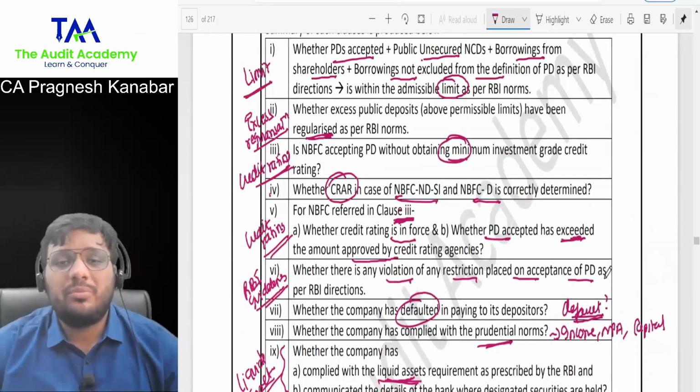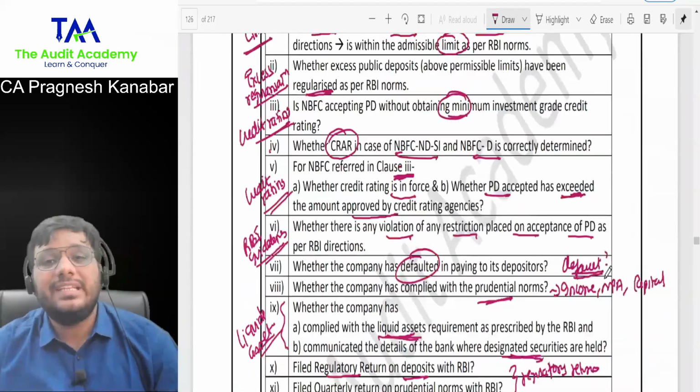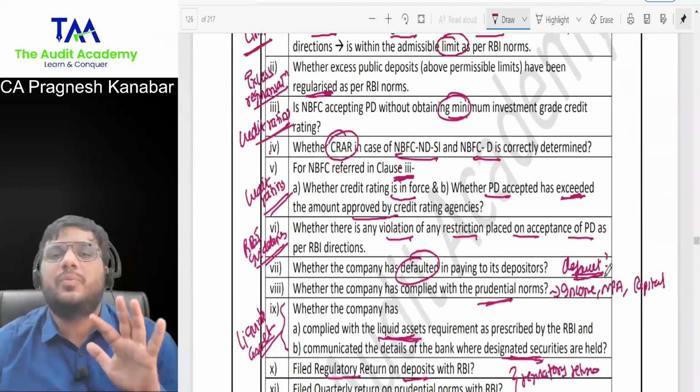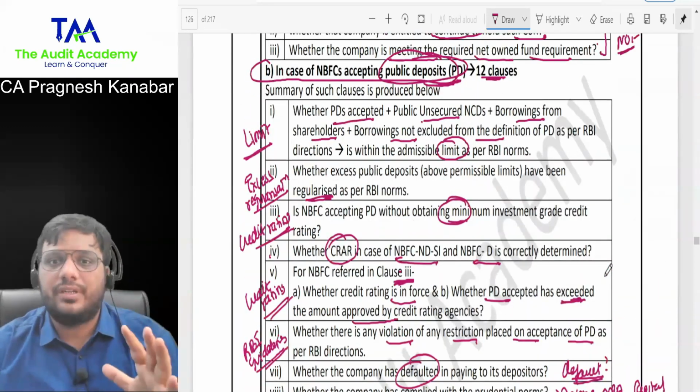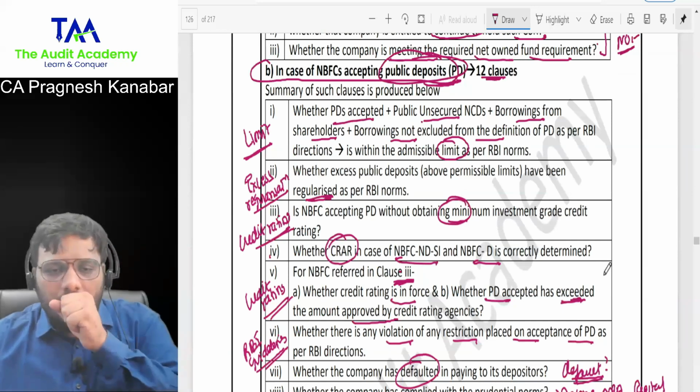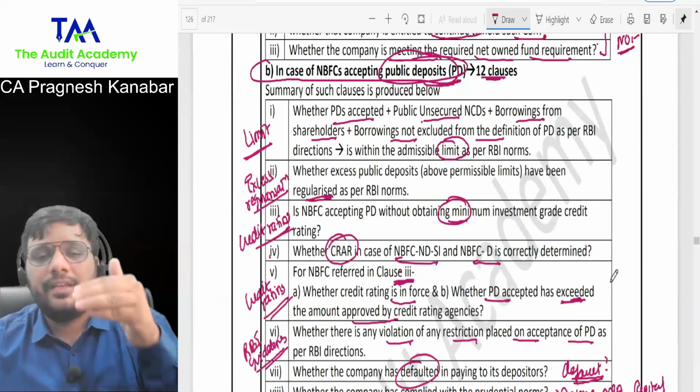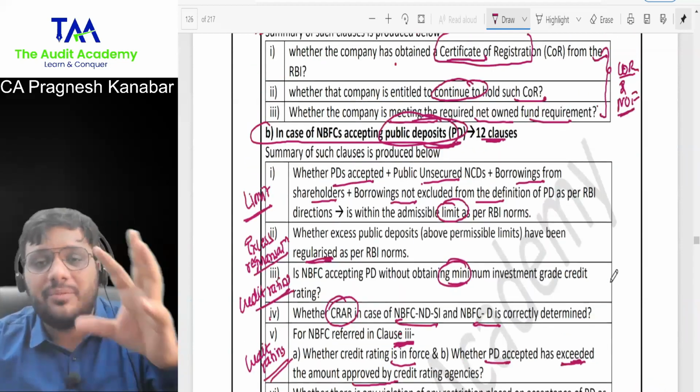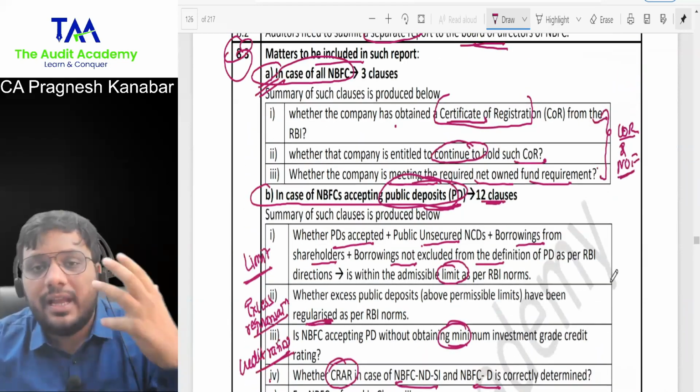I don't want you to remember every single word over here, but at least broadly these points are asked over here. Forget about the clause number and stuff. Even if you recollect that yes, there are such reporting requirements, it will help you a lot.